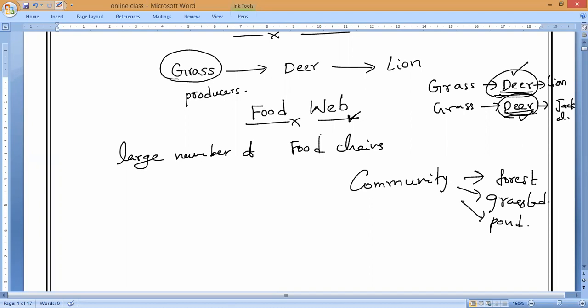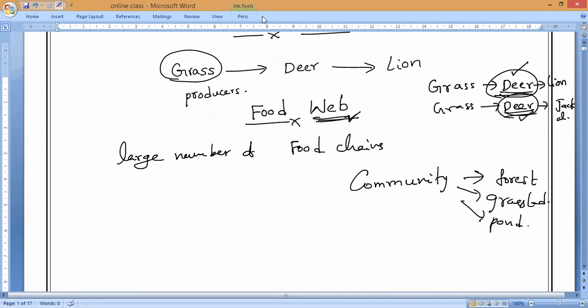So many of these food chains will be interconnected. And what do you mean by interconnected? One organism occurs in more than one food chain. That is what we used to call a food web. Understand, everybody? Please respond. Now please call your absentees also, one by one.